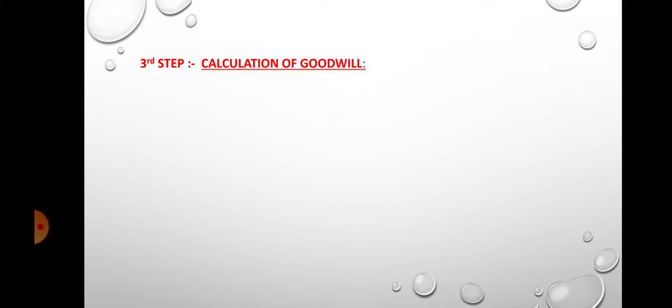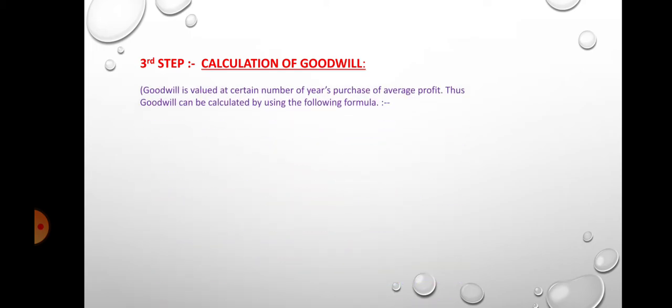Third step, calculation of goodwill. Goodwill is valued at a certain number of years' purchase of average profit. Thus, goodwill can be calculated by using the following formula. Goodwill is equal to average profit into number of years purchase.